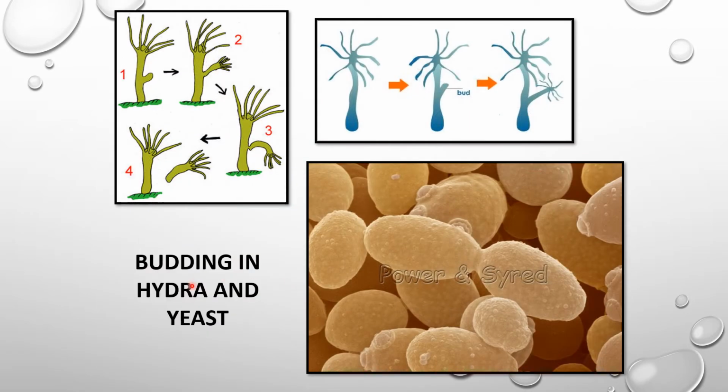The next mode is budding in Hydra and yeast. It is also one of the asexual modes of reproduction, in which Hydra is capable of forming a young one, which you have also understood in the previous class. Here you can also see an ultra-microscopic picture of yeast cells where bud formation takes place and that bud differentiates into a new organism. So budding in Hydra and yeast is one of the modes by which yeast and Hydra can form new ones by asexual reproduction.